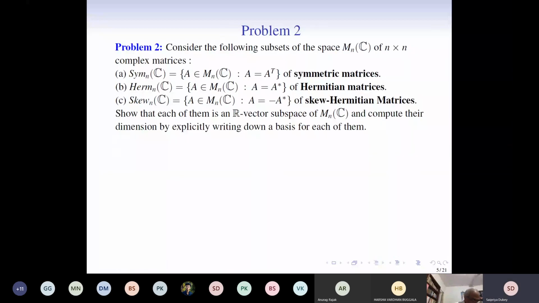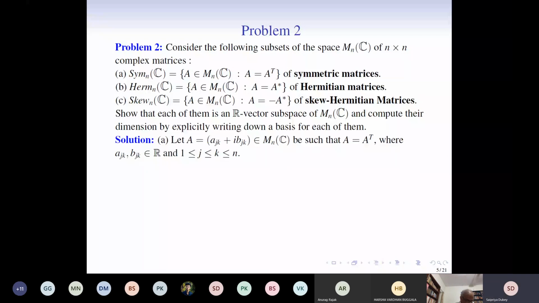Problem 2. Here we have a collection of particular kinds of matrices, and we have to show that they form a vector space in MnC, and we have to compute their dimension by explicitly writing down a basis for each one of them. So let's begin with the first problem.